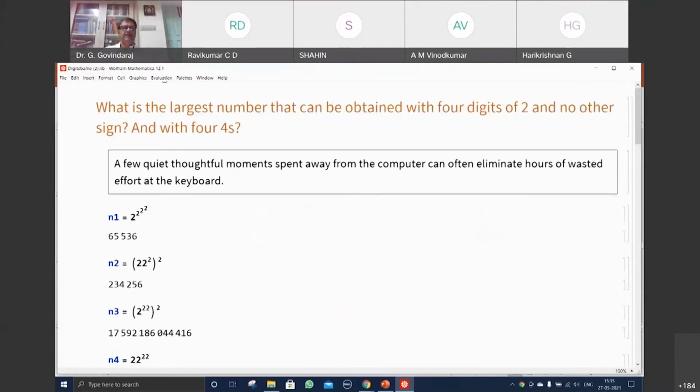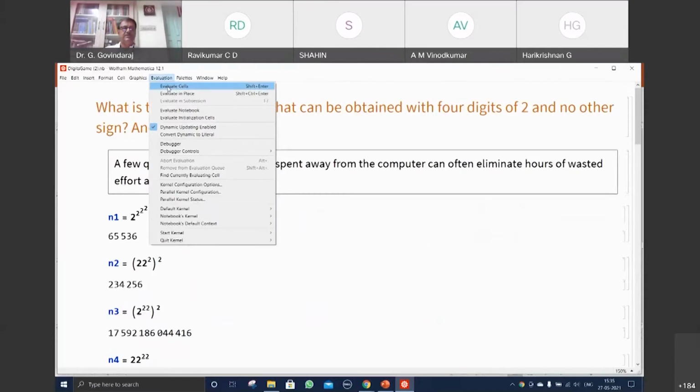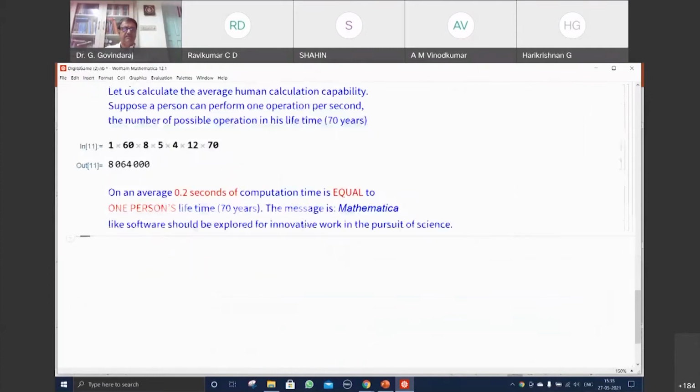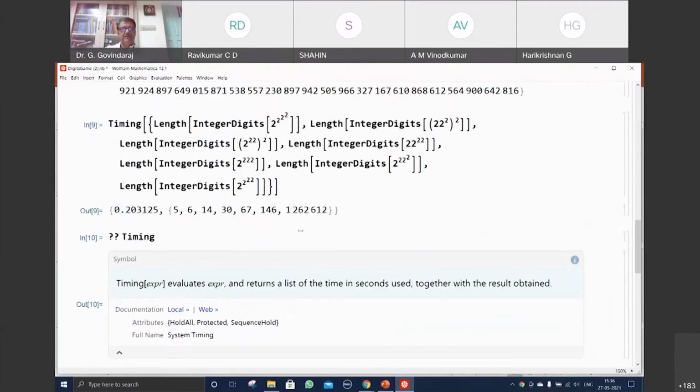Now I'm evaluating all of them. You just observe how much time it is going to take for completing the process. Done. Already results have come. Okay, you can see this. Output 9, this 2 power 22 of this 2 power of 2 power 22 is 12 lakhs.